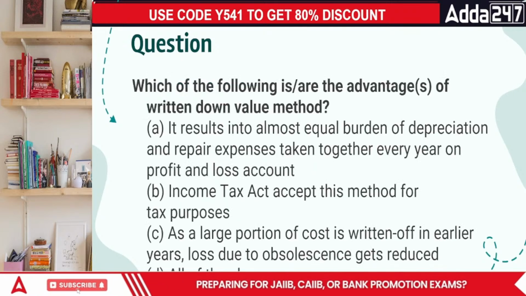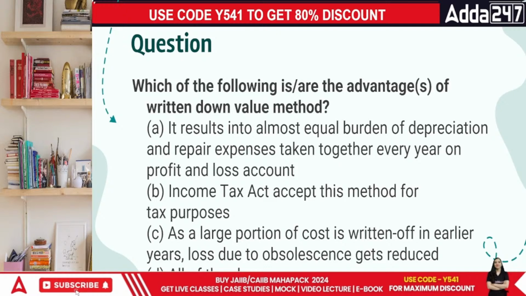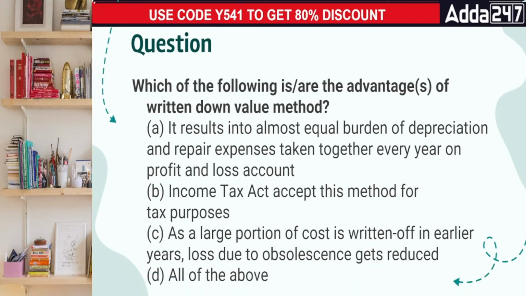Okay? Next question, everyone. Oh, this question is quite lengthy. So I hope now this is visible. Which of the following is or are advantages of written down value method? Written down value method is what method? Under this method, you have a constant decline in the value of the asset. That too, the percentage is fixed. Only the percentage is fixed, everyone. And the decline is on the closing value of the last year, or I can say the opening value of the current year.